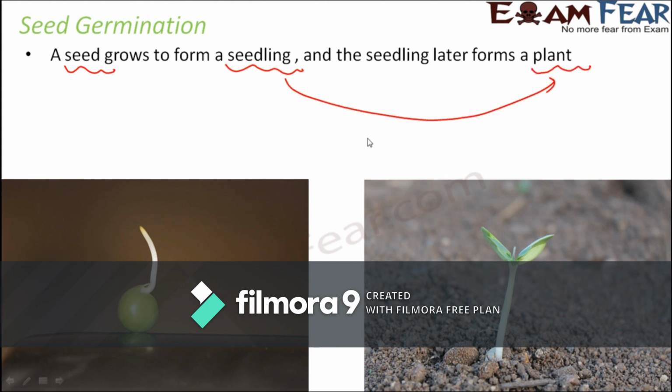It is very necessary that for germination to take place, the environmental conditions have to be favorable. So germination will happen only under favorable conditions. So this shows that the cereals or the oil seeds or the pulses, they are all seeds.